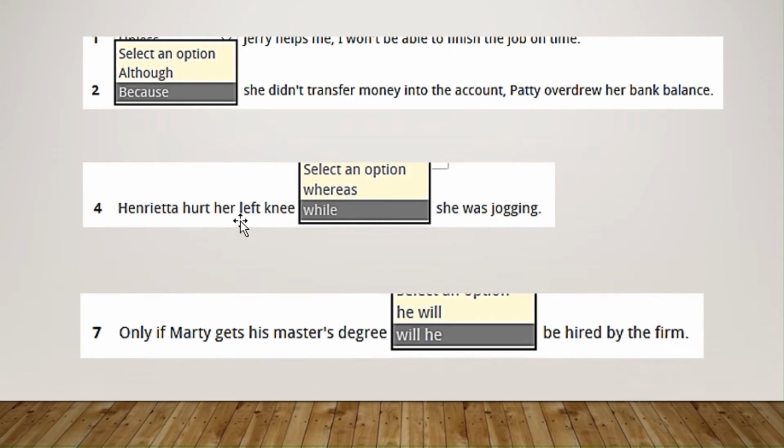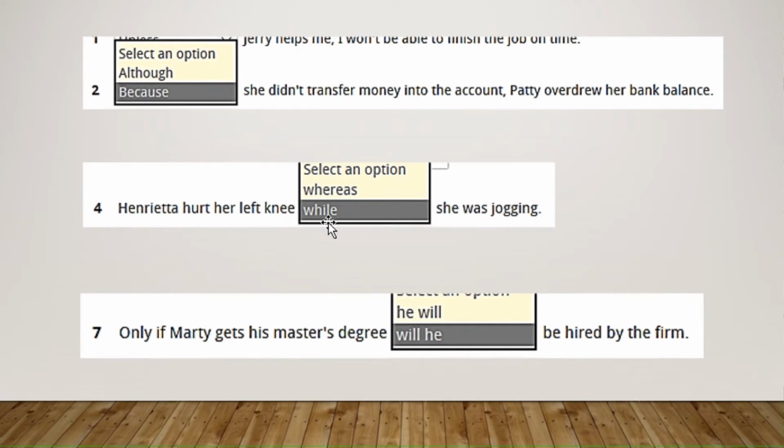It makes sense that someone hurts the knee while jogging, right? Jogging is like running, but a little bit slowly, right? So in this case, whereas is not possible because you're not showing contrast. So the only possibility was while, showing you the time. In this case, while is shown to express time or to describe the time.